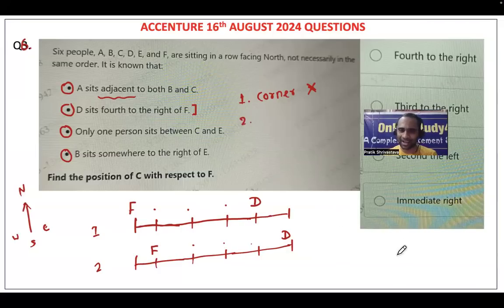What if Accenture started asking aptitude? What if in Accenture an aptitude question is there? Not possible, right?